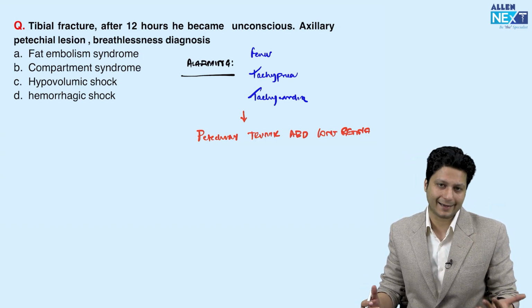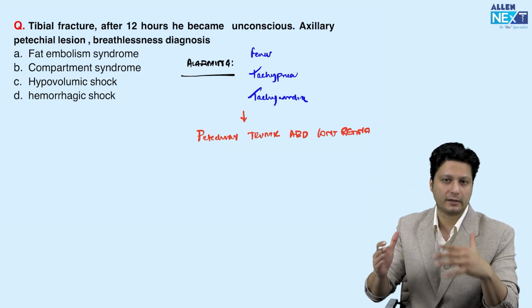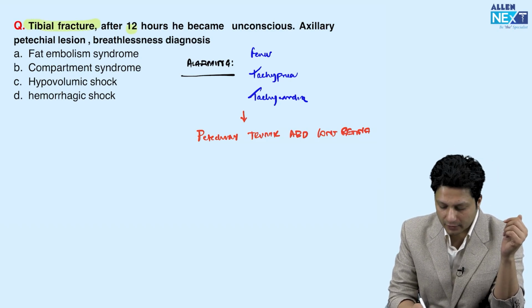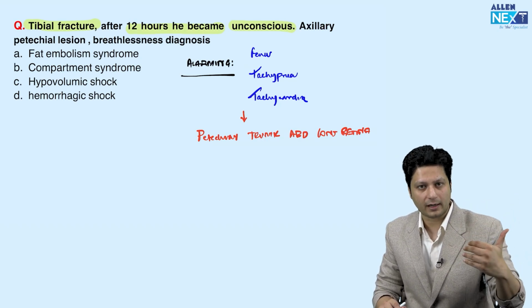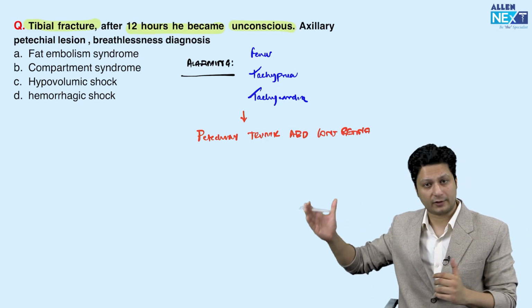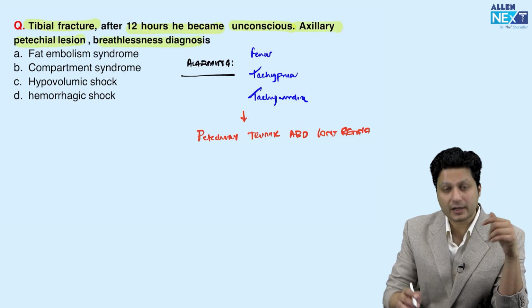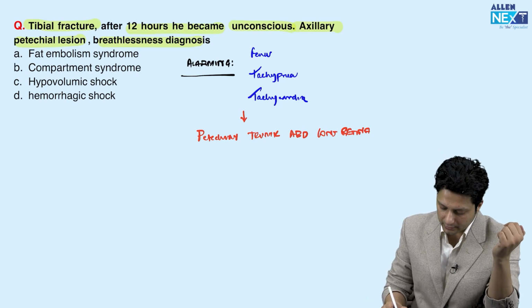As I'm saying again and again, if you look at the question, what else is required for you to make the diagnosis of fat embolism syndrome? There is a tibial fracture, a long bone fracture. After 12 hours, he became unconscious. So you will come to know how this clinical profile goes from fever up to death of the patient. Axillary petechial lesions are present. Breathlessness is also present. What is the most likely diagnosis the patient is suffering from? So what happens?